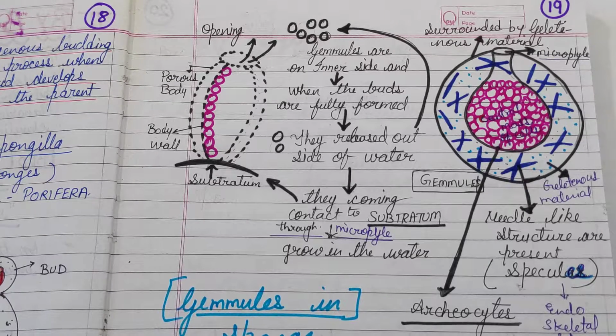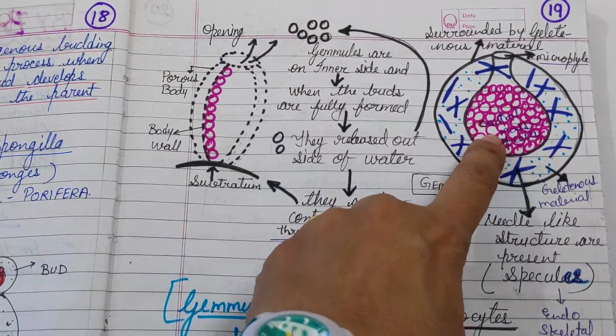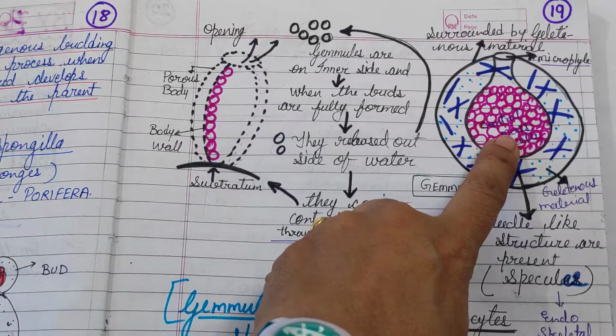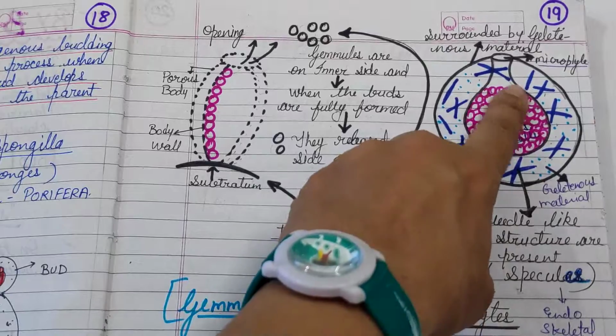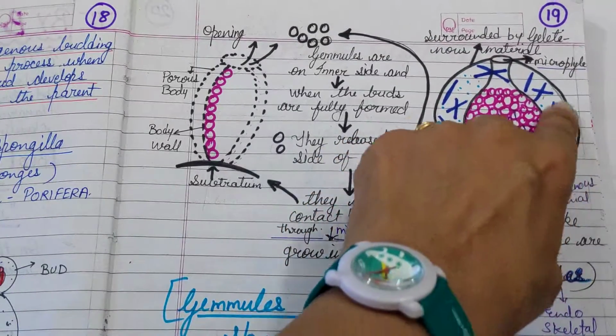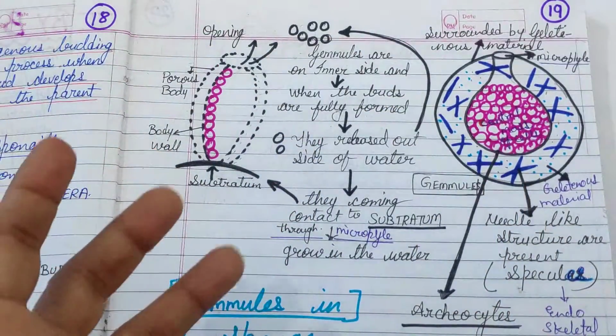Each gemmule of Spongilla is a mass of undifferentiated cells. These are called archaeocytes, surrounded by a protective coat of spicules.